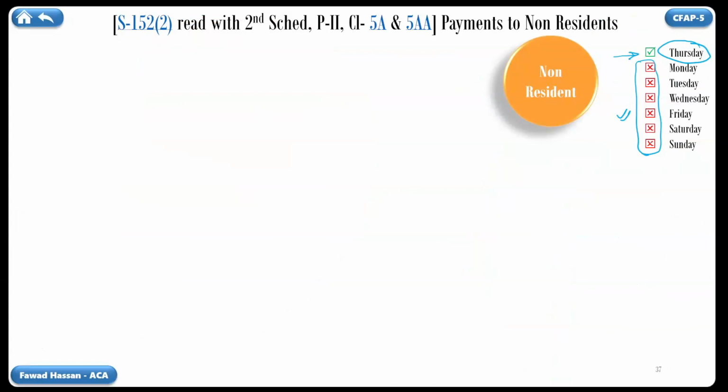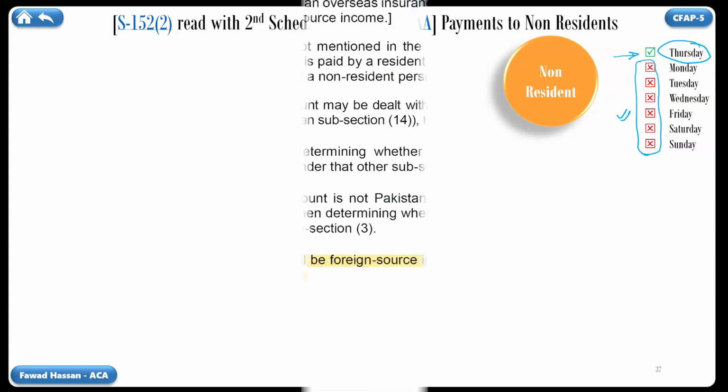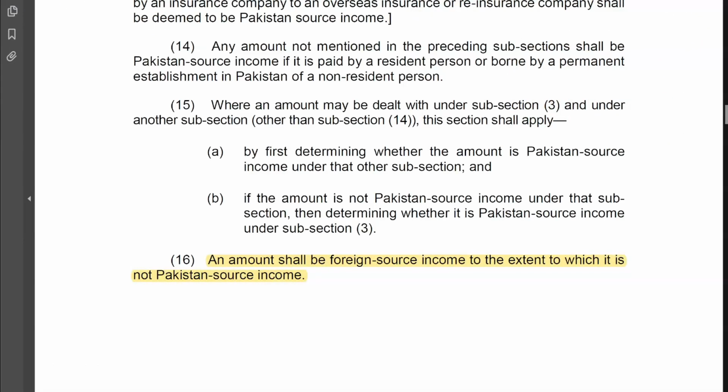Income Tax Ordinance has so many instances where it has defined something by this indirect method. Take for example the definition of foreign source income. Please refer to section 101, subsection 16. It says that an amount shall be foreign source income to the extent to which it is not Pakistan source income. This section has extensively defined Pakistan source income, and then at the end, it says, what is not Pakistan source income is foreign source income.